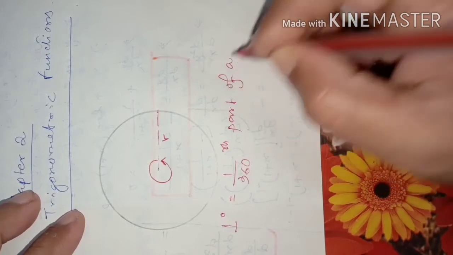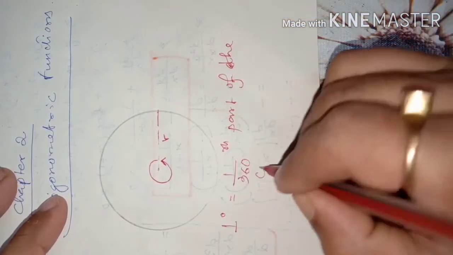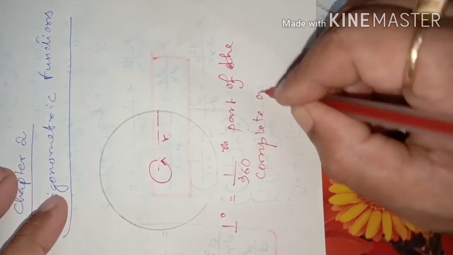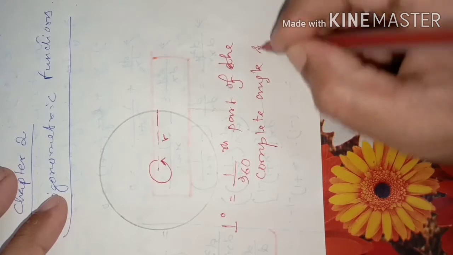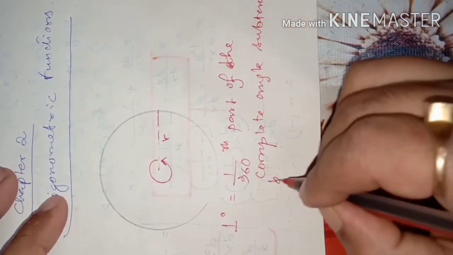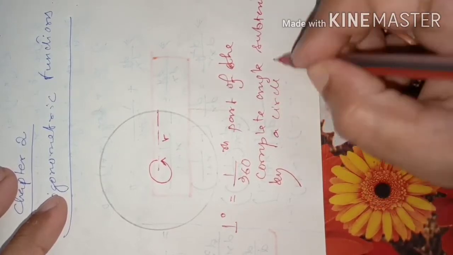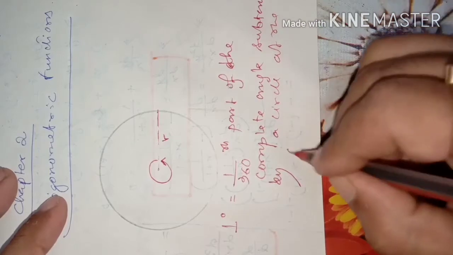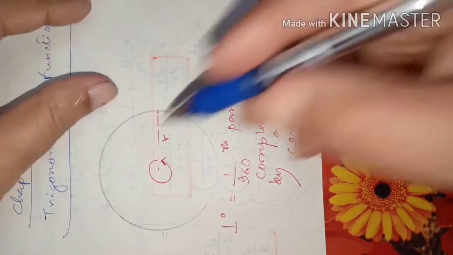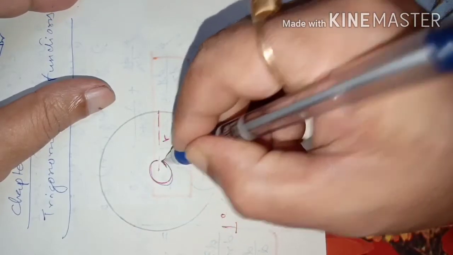of the complete angle subtended by a circle at the center. That is 1 degree. That means when you divide this whole angle, which we now call 360.